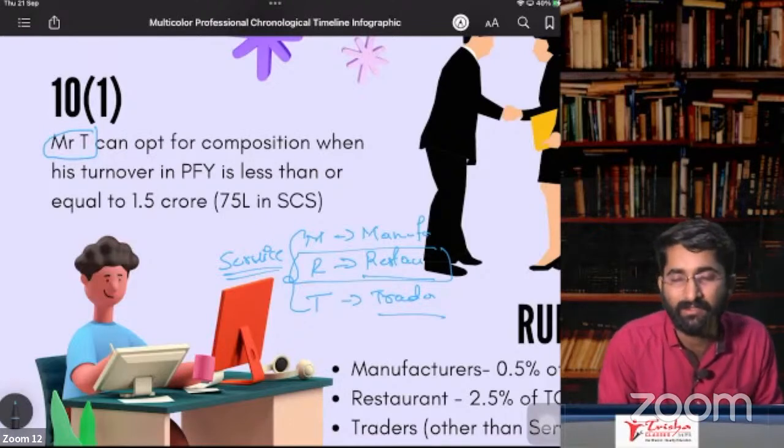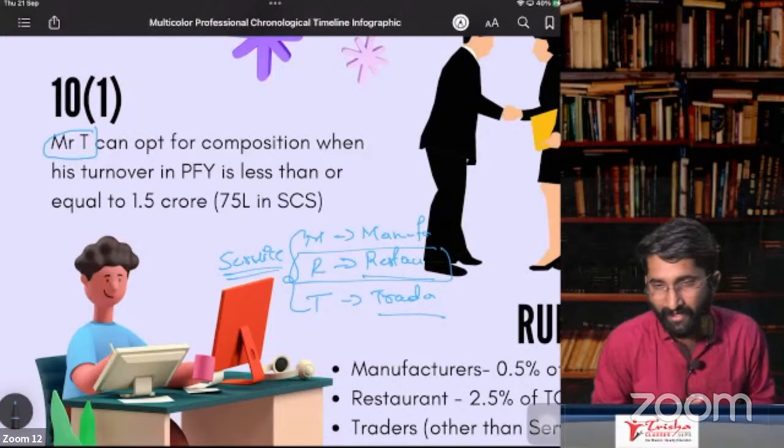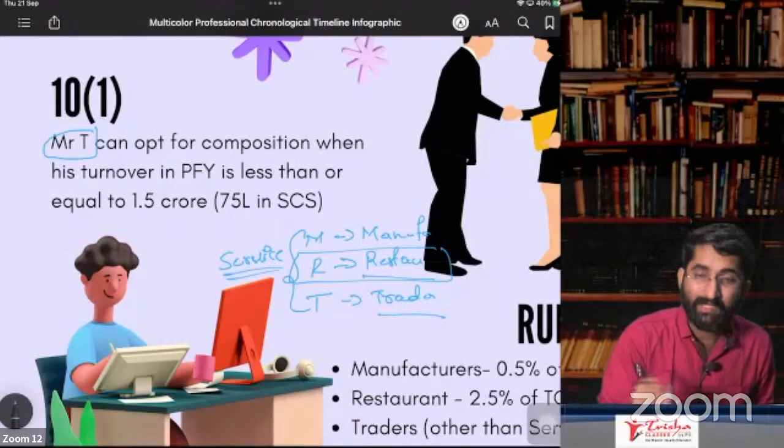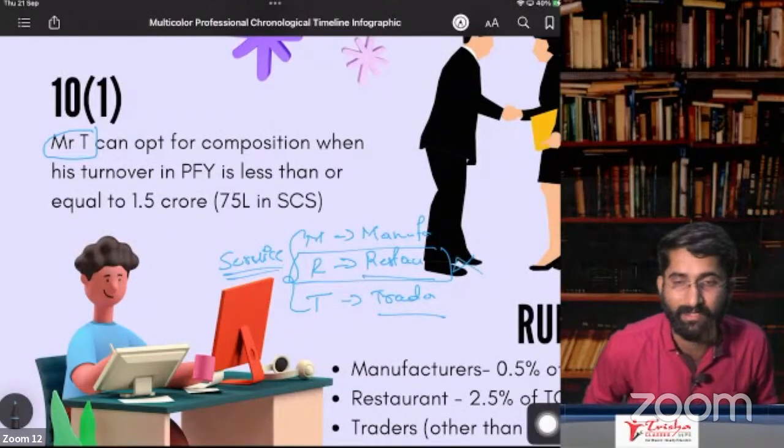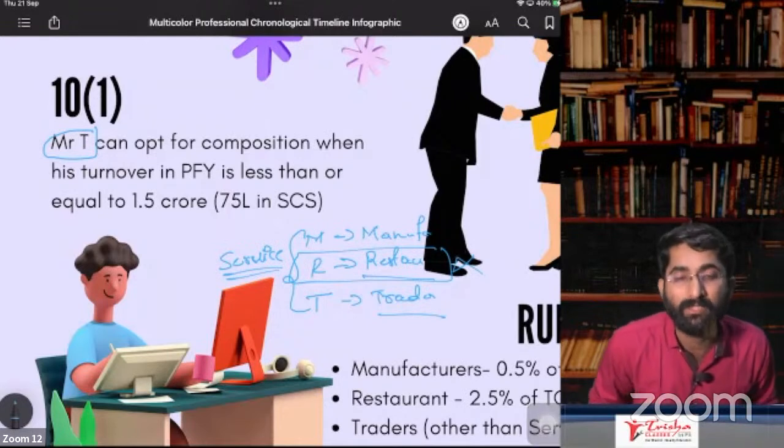There is section 10 subsection 2a. We will discuss section number 10 subsection 2a. But right now, keep this in mind. Service providers except restaurant guys. Except restaurants, the others can go for composition.